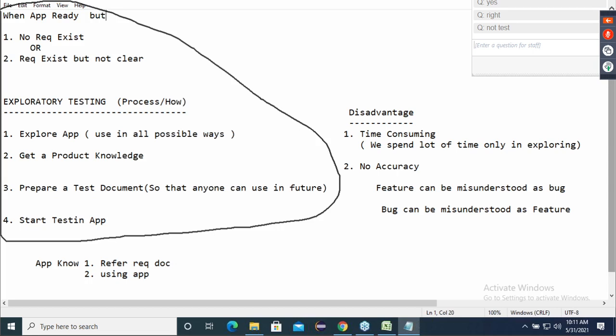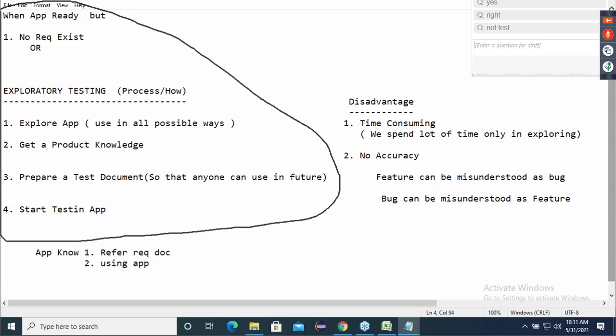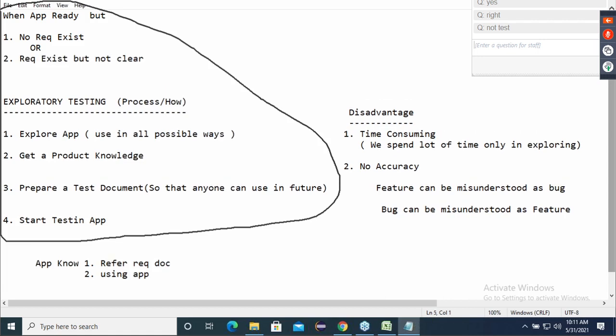You only tell me, is exploratory testing good or bad? It's a simple common sense question, guys. Is it good or is it bad? It's bad only. One second. 100% exploratory testing is bad, correct? Then why are you doing it? When you know that it is bad, then why are you doing it?